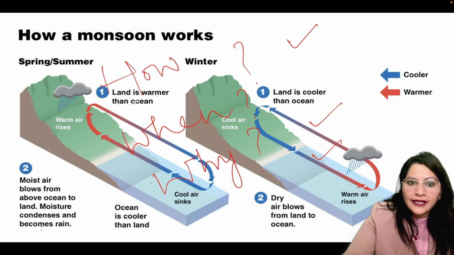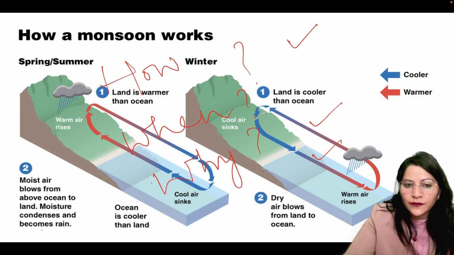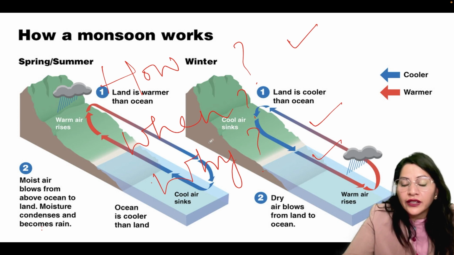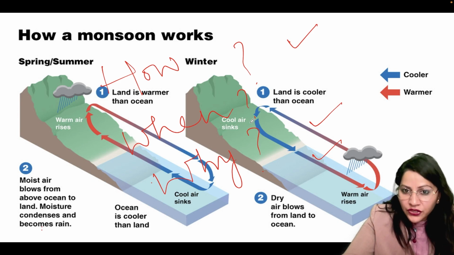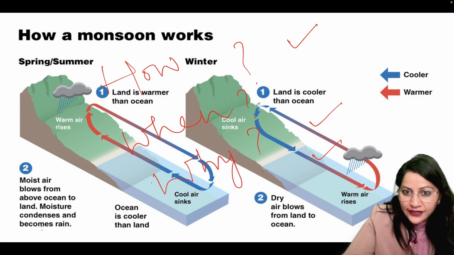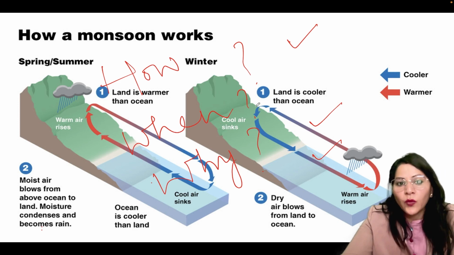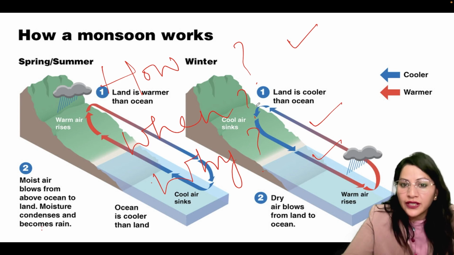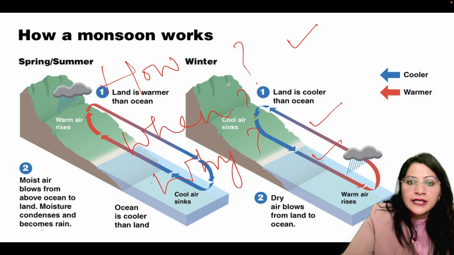This is the land portion and this is the sea portion. Temperature and pressure are inversely proportional to each other. Here we have to focus. Temperature and pressure are inversely proportional to each other. It means when the temperature increases, pressure decreases. And when the temperature decreases, pressure increases. When there is a fall of temperature, pressure increases. And when there is a rise of temperature, pressure decreases. This is the basic reason behind the monsoons.